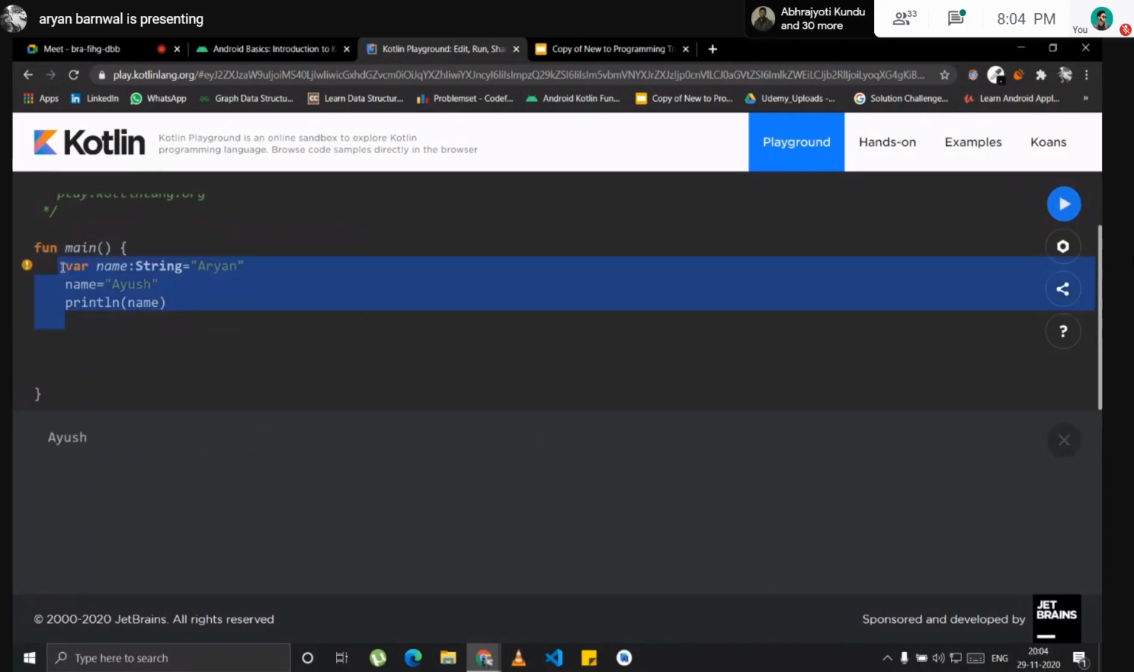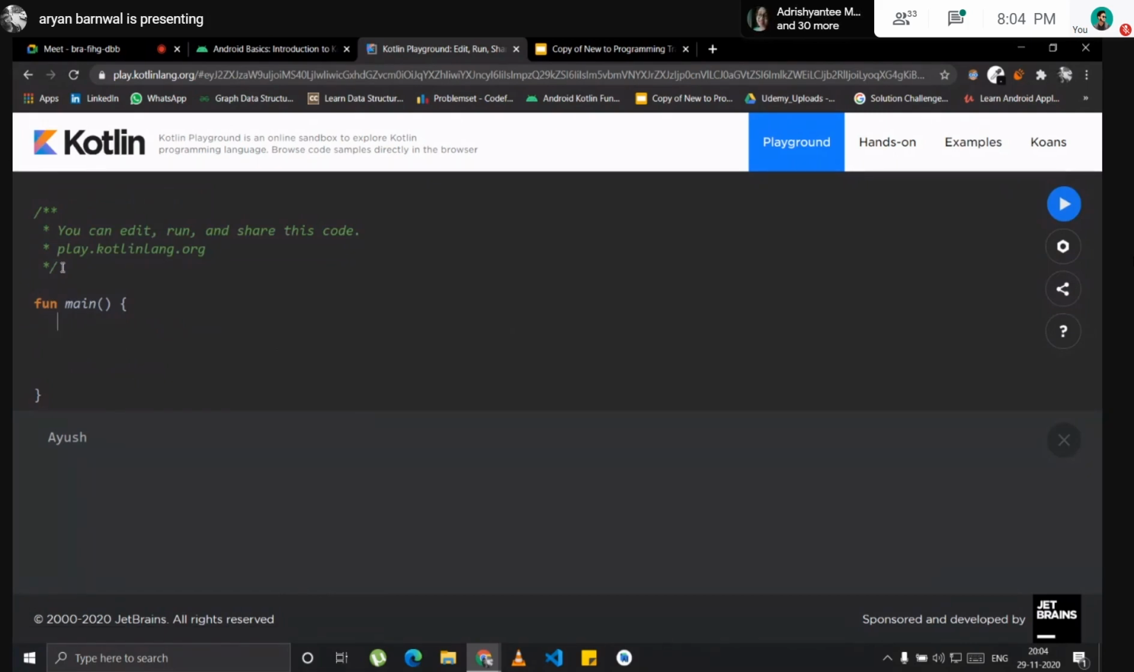Now we'll see some basic maths in Kotlin. I will first write two variables: var x, which is of type Int, and assign it the value 3. Sorry, no semicolon here. I'm sorry, I'm actually coming from a C++ background. The other variable is var y equals 7. If I print x plus y, it will give me 10, I guess.